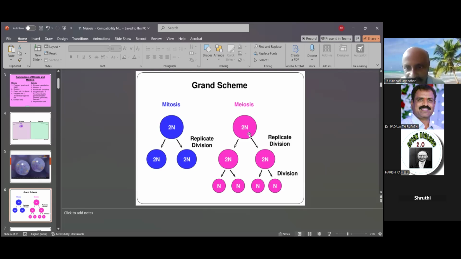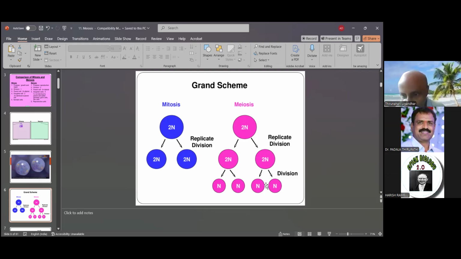In meiosis, the 2n cell undergoes two meiotic divisions. In the first meiotic division, the chromosome number of the nucleus stays the same. Then in the second stage, the double number of chromosomes is divided into the single number of chromosomes in two cells.